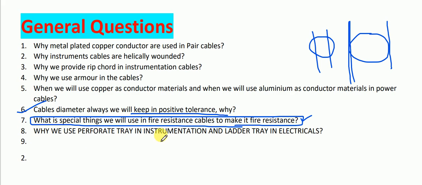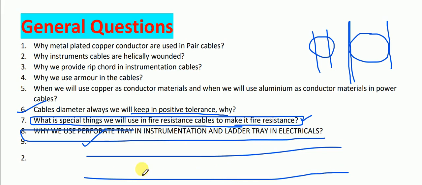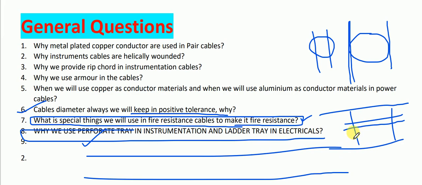Why do we use perforated tray in instrumentation and ladder tray in electrical? The perforated tray is used in instrumentation because our instrument cable diameter and weight are very less, and the size of the cable, meaning the diameter of the cable, is small. So if we use the ladder type cable tray over here, there will be cable sagging in between the ladders. That is why the ladder type tray is not recommended for the instrumentation cable.